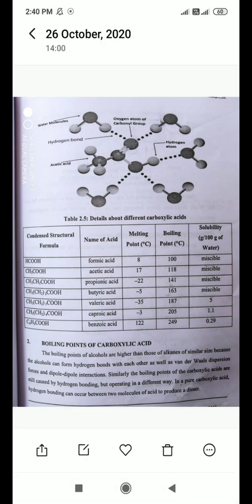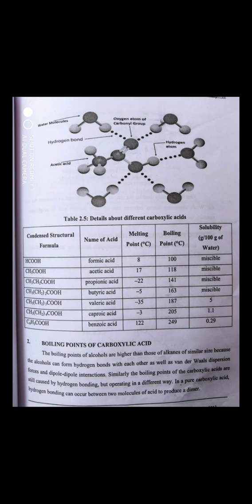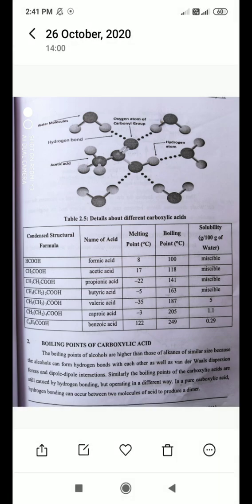Like here they have mentioned alkane. An alkane is actually a straight chain compound, like CH3, CH2, CH2, CH3. These all groups are involved in our alkane compound. Whereas if the compound has an alcoholic functional group, OH is present as the functional group. So this OH, oxygen and hydrogen, is involved in hydrogen bonding.